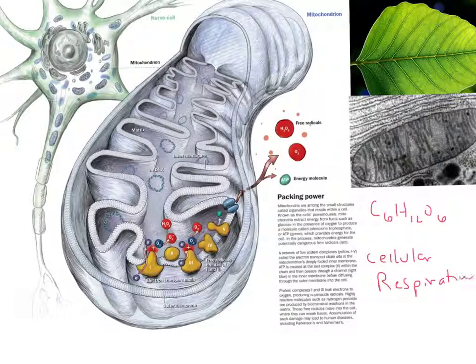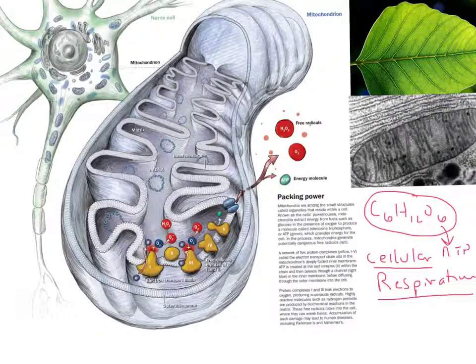Cellular respiration is done by all living things. All living things need to be able to break down this sugar and transform it into that usable energy, ATP. And so we would find this in plant cells. We would also find this in animal cells. This process, cellular respiration, occurs in a cell organelle called the mitochondria. And the mitochondria is often referred to as the cell's powerhouse because, again, it is what breaks down sugar and turns it into our usable energy form, ATP.